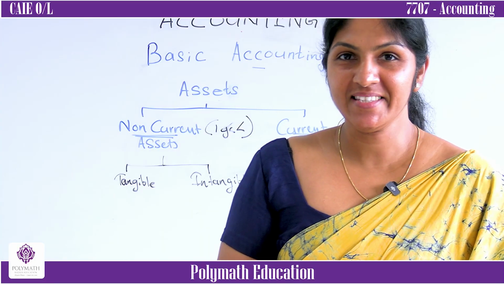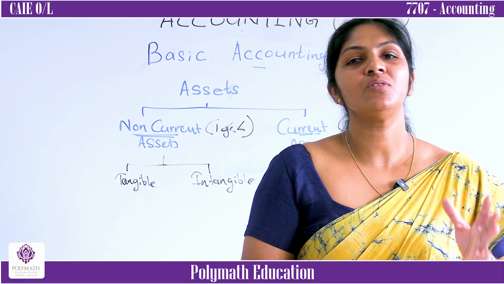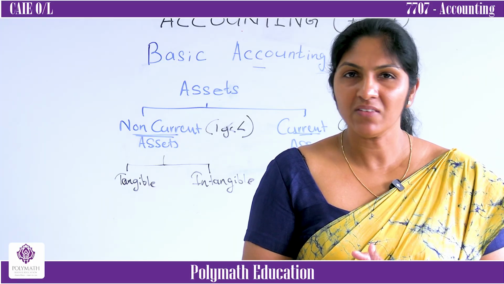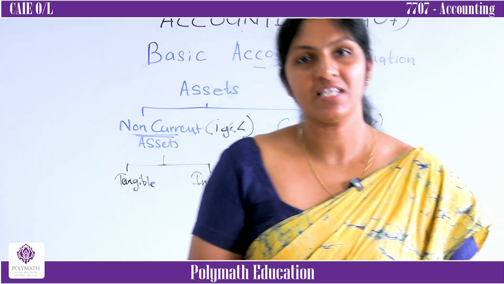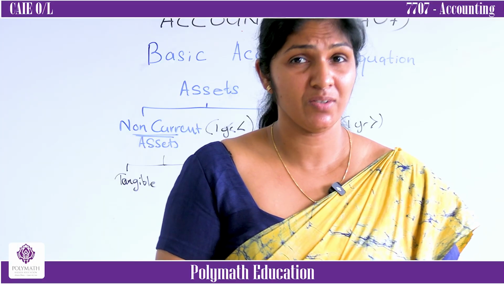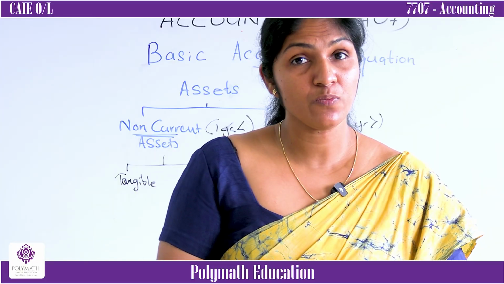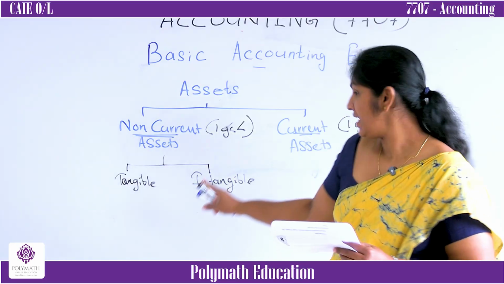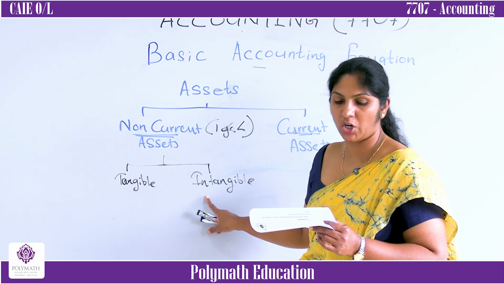Hope you did the exercise. First one, inventory. How long does it take to convert into cash, more than 1 year or less than 1 year? Inventory, goods available for resale, is definitely less than 1 year, so it is a current asset. Next one, land. Imagine you want to sell land. Can you sell it immediately? No, so it is a non-current asset. Investments, I told you, is an intangible non-current asset. It is also a non-current asset.